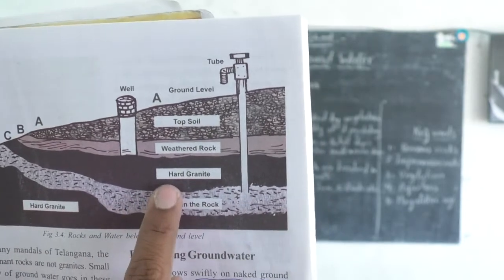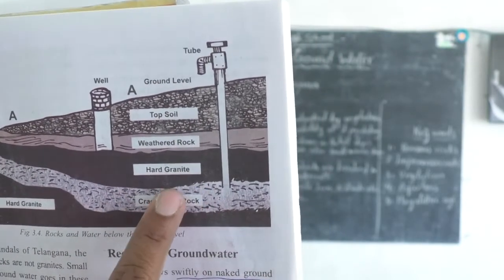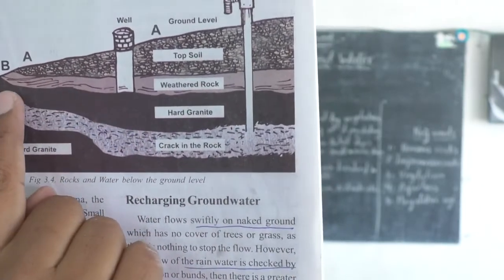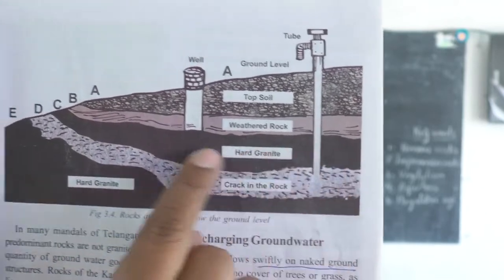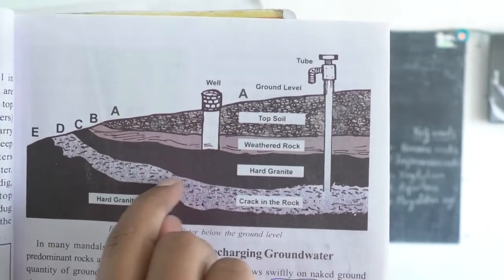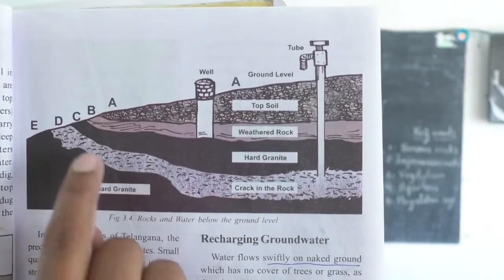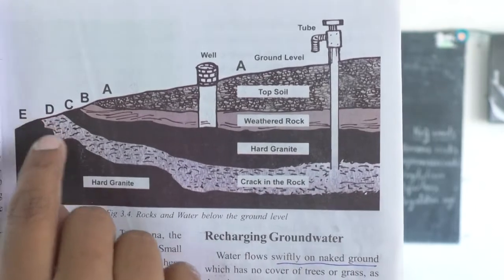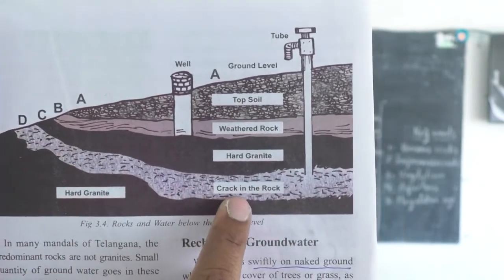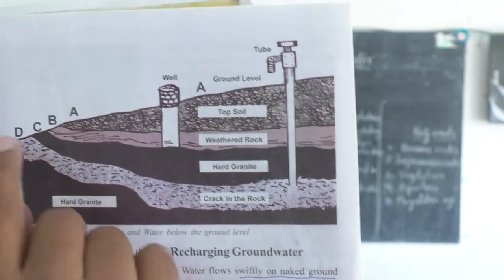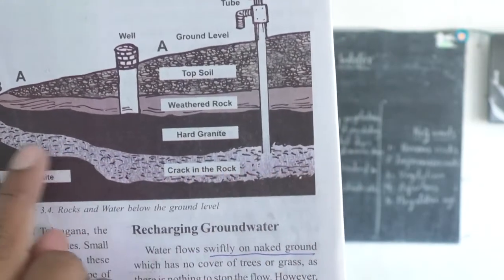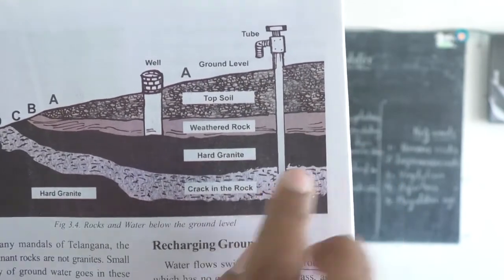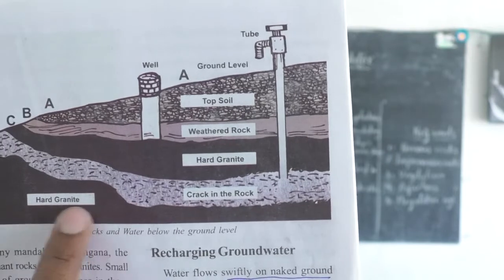And here you can see hard granite. Hard granite is an impervious rock which doesn't allow the water to move. Only if there is any big crack can the water move, but mostly it doesn't allow the water to go beneath this. But since these layers of cracks in the rocks allow the water to accumulate here, this place also has water stored underground. Here also it is hard granite.